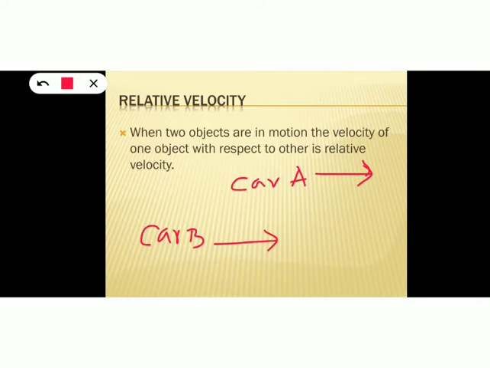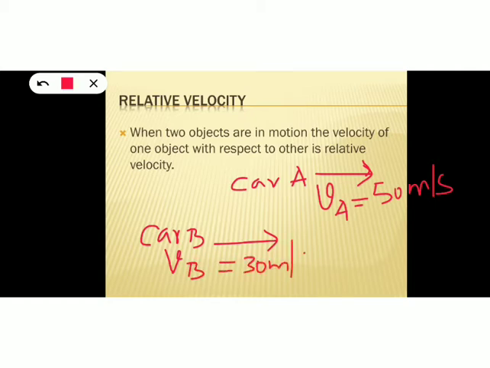Car A is moving faster than car B. So let the velocity of car A, that is VA, be 50 meters per second, and let the velocity of car B, VB, be 30 meters per second. What are VA and VB? VA is the velocity of car A with respect to the earth or the ground. VB means the velocity of car B with respect to the ground.